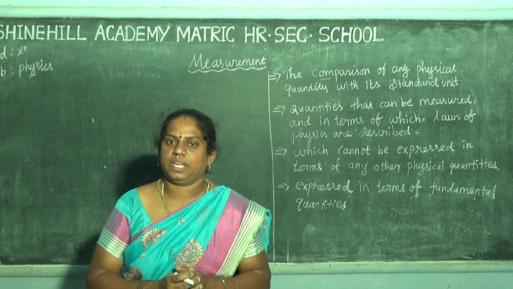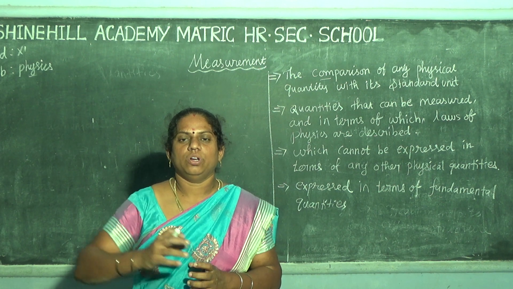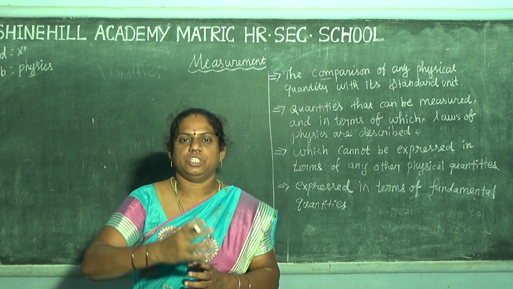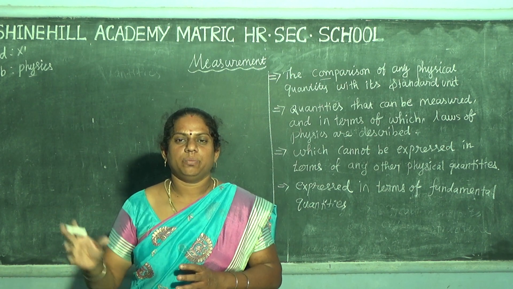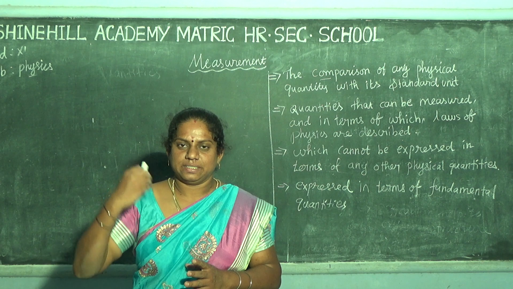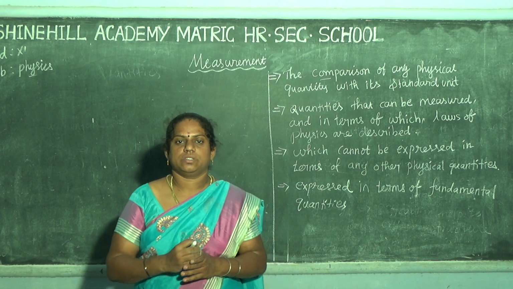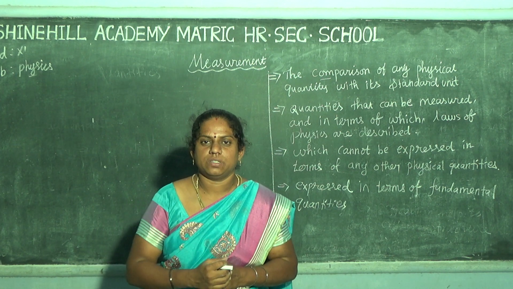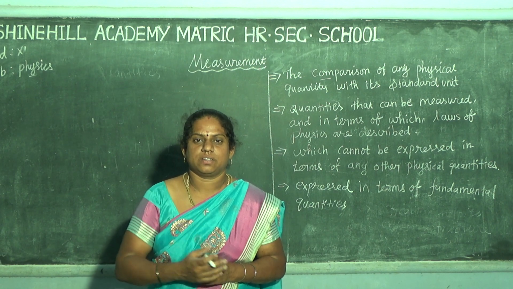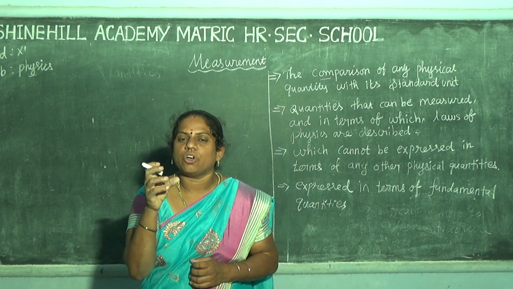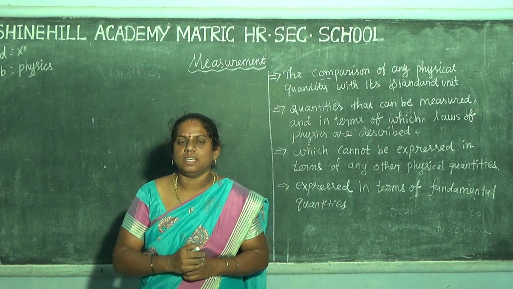For example, your mommy tells you to go to the shop and buy 1 kg of sugar. First you see the sugar, you go to buy it, and then you ask the question: how much? Your mommy answers, half a kg or 1 kg. So the words "how much" are the measurement.